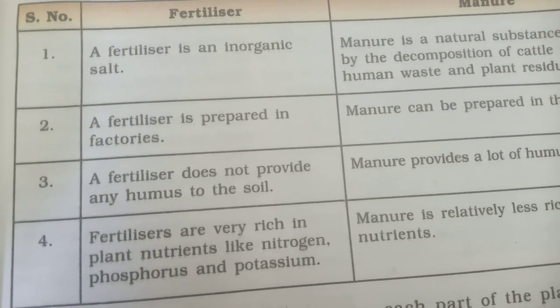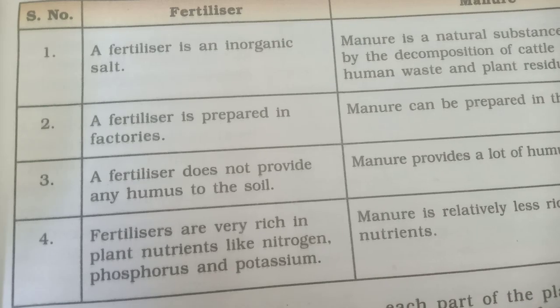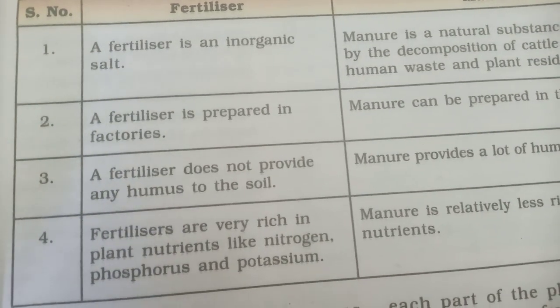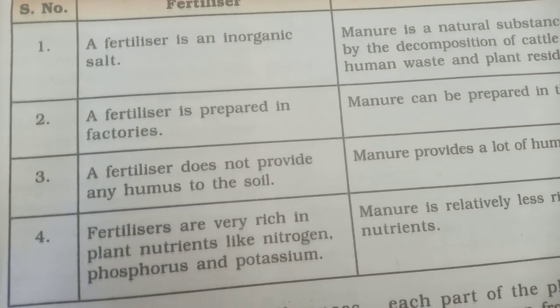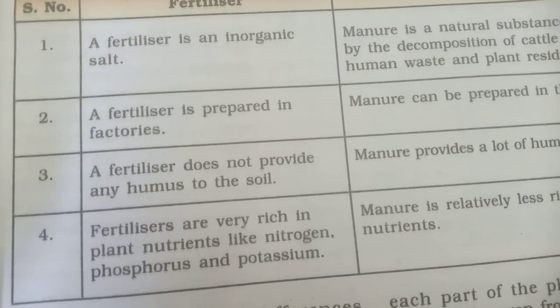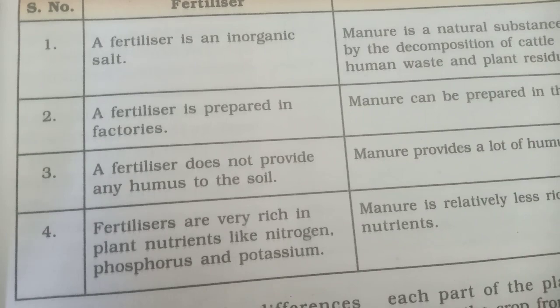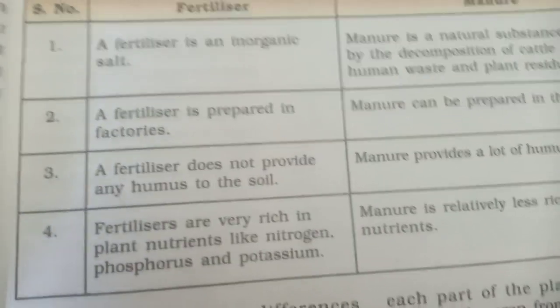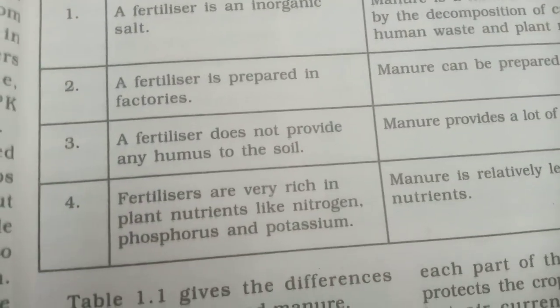In the last class, we discussed manures and fertilizers. As you have seen, it's one of the very important agricultural practices. Growing crops again and again in the same field depletes the fertility of the soil.